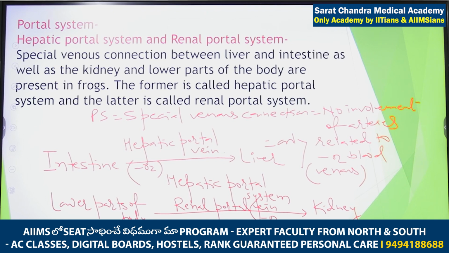So in frog it is good. Impurities are not reaching directly up to the heart, because if they reach directly up to the heart, they will circulate to the different parts of the body. But human beings, we are coming to the mammalia, we are more developed than frog. So we are having a different mechanism. Okay, so this is the target of portal system.